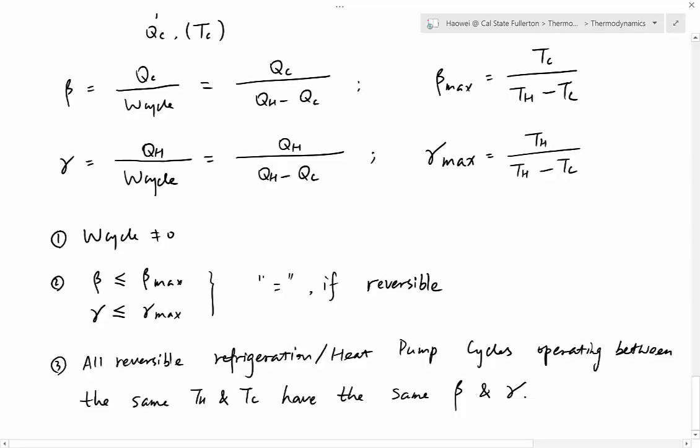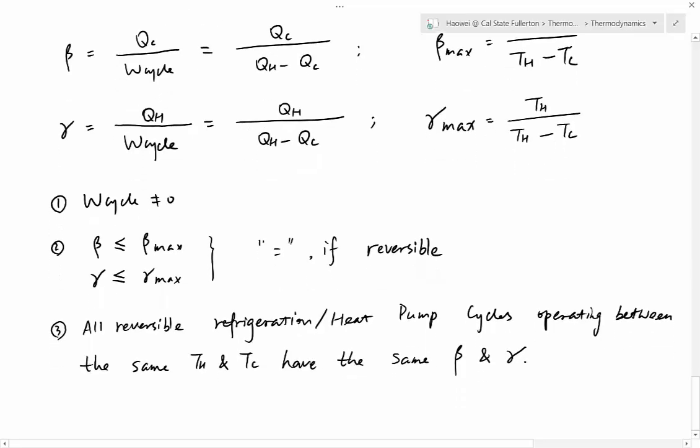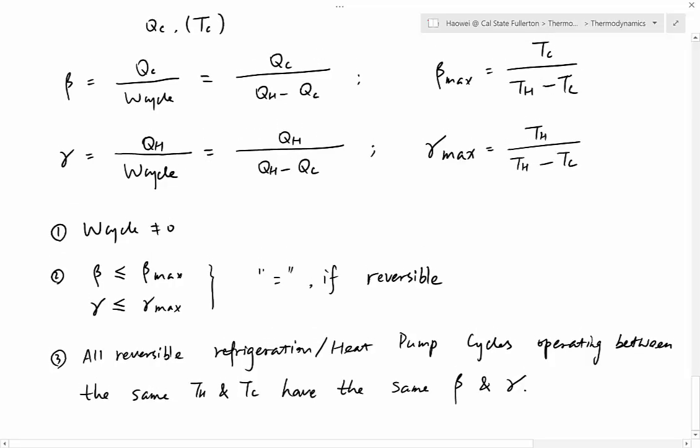Why? Same as before. Because if the process is reversible, beta is equal to beta max and gamma is equal to gamma max. And then you can take a look, beta max and gamma max, they are functions of Tc and Th. So if you have the same Tc and Th, no matter what kind of design you will have the same beta max and the same gamma max.